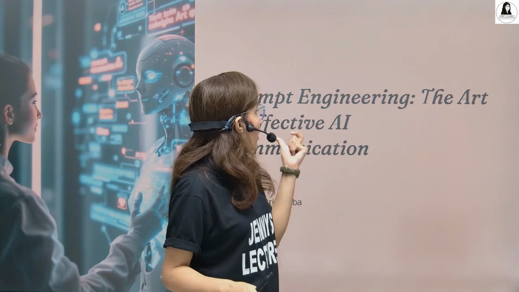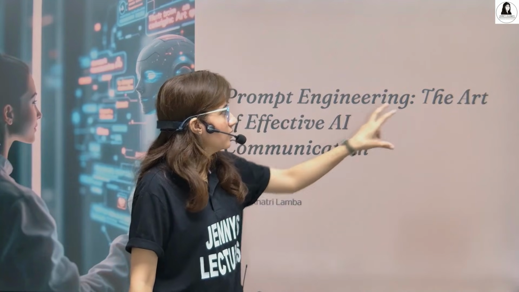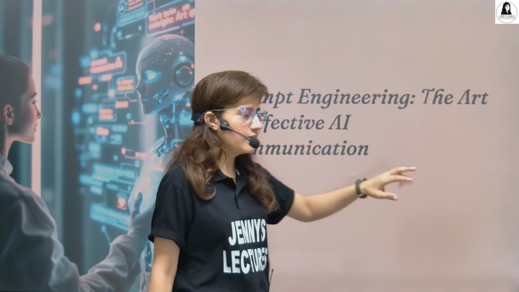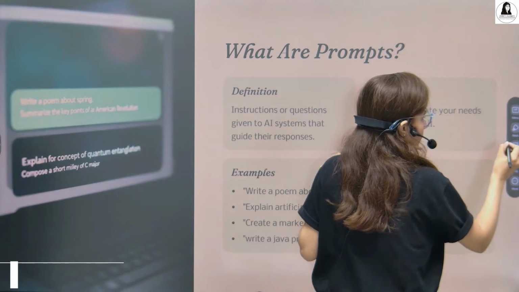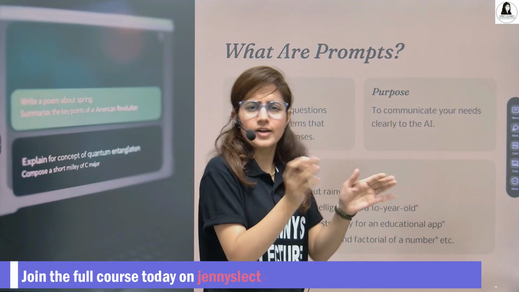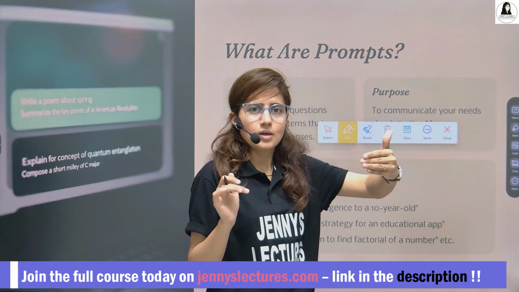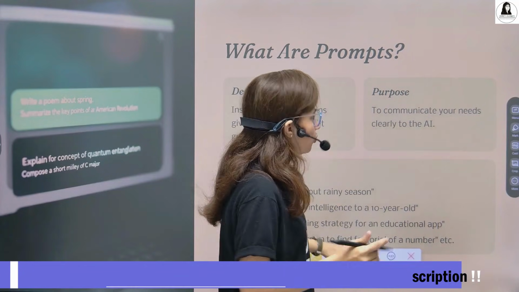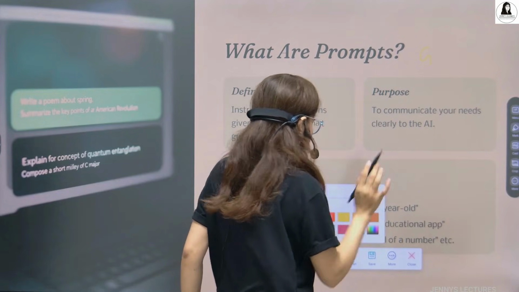It's an art of effective AI communication. You will understand why this line is written, the art of effective AI communication, at the end of this lecture. First, let's see what are prompts. Right now we are using ChatGPT, Gemini, these AI tools. But before, like before 2022, we were supposed to search on Google. Suppose on a search engine, there are so many, Bing, Google, whatever you use.